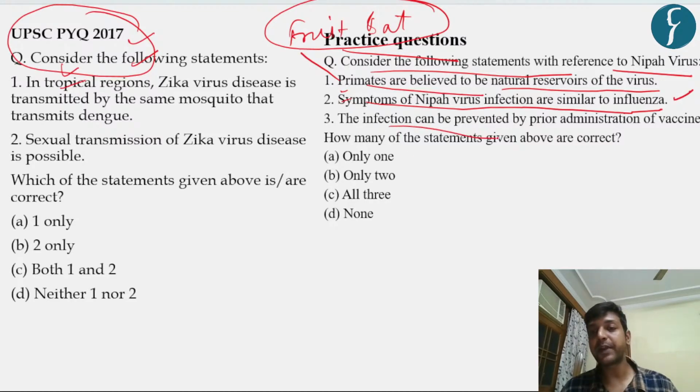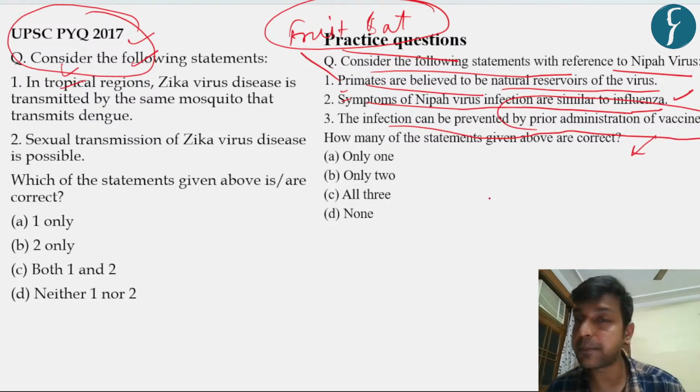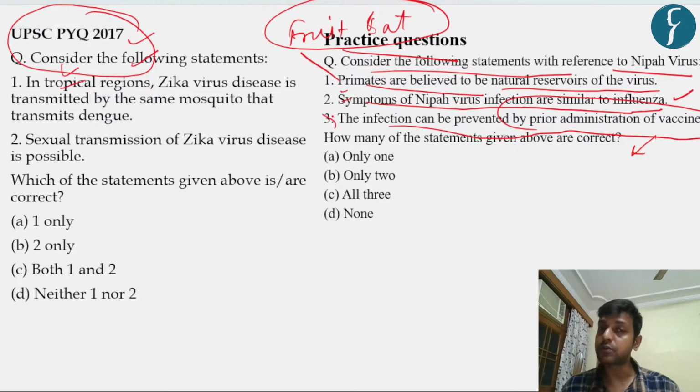The infection can be prevented by prior administration of vaccines. Let me tell you one thing, there is no such vaccine developed for the Nipah virus. So this statement is also incorrect, and the first statement is also incorrect. It means that only the second statement is correct, so only one is the correct answer.